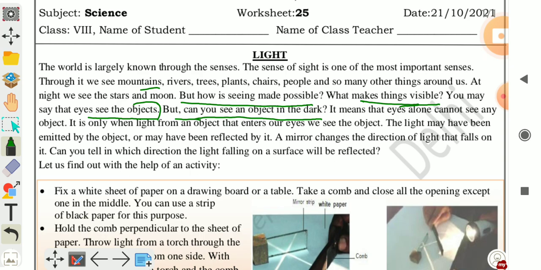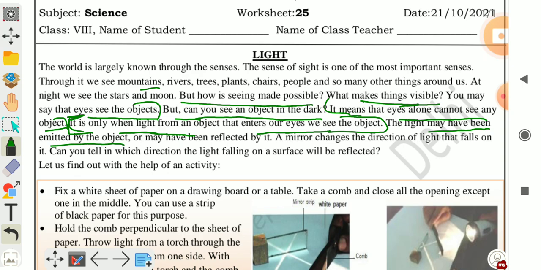No, you can't see an object in a totally dark room. It means that eyes alone can't see any object. It is only when light from an object enters our eyes that we see the object. So, for seeing the object, eyes as well as light are responsible. The light may have been emitted by the object.